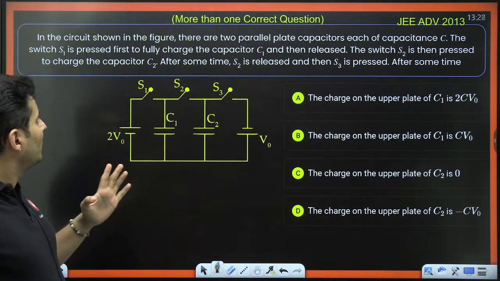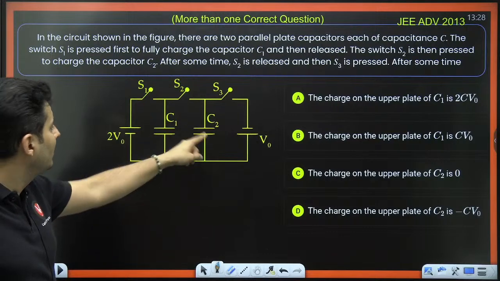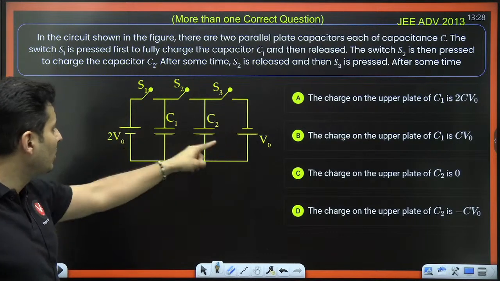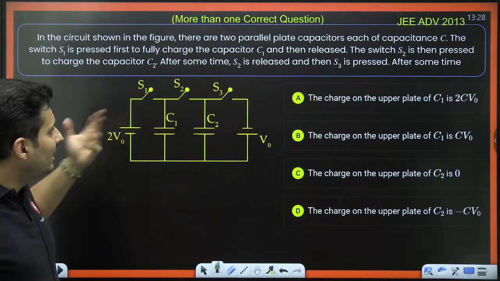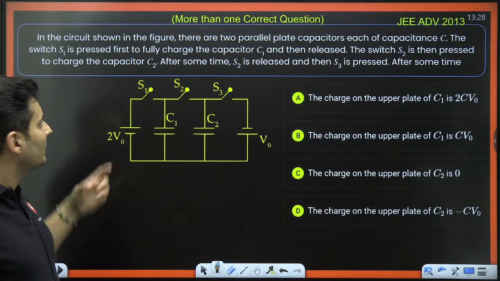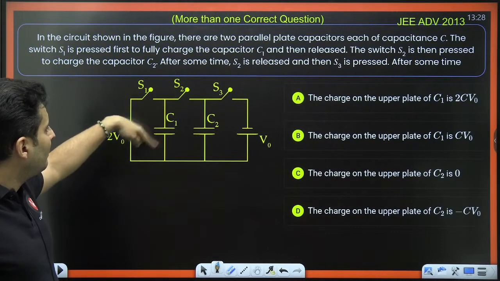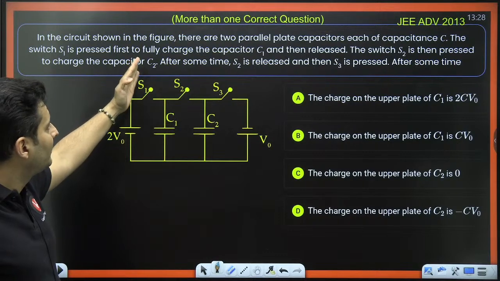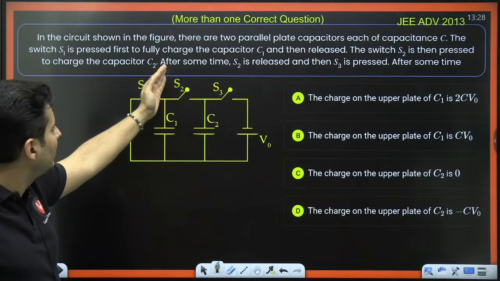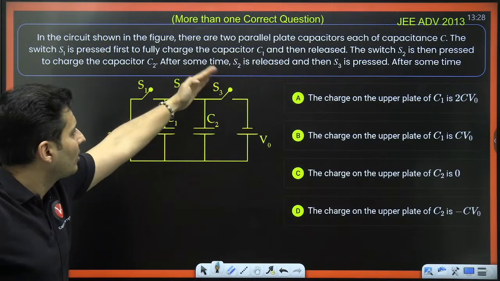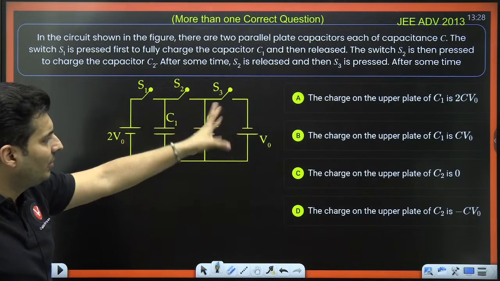In the circuit shown, there are two parallel plate capacitors, each of capacitance C. Voltages are 2V0 and V0. Switches S1, S2, S3. Quite a complex circuit, but let's find out whether the solution is also complex. First, you press S1, let the capacitor charge and then open it up. Then you press S2, leave it to settle down and then open it up. Lastly, you close S3 and then open it up. The question is, find the charges on the plates.